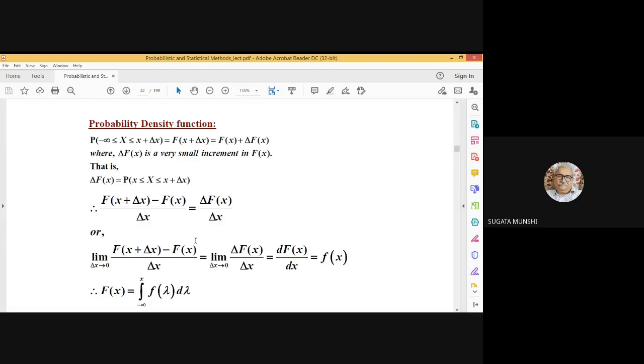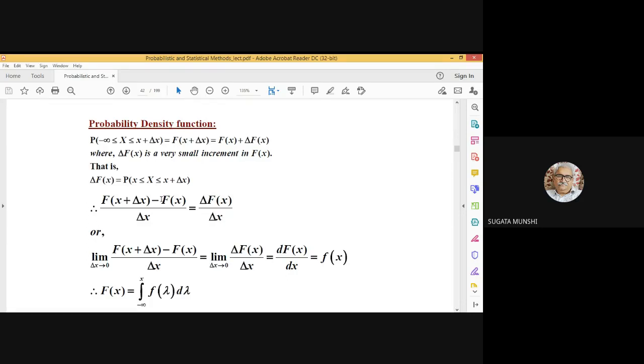So we get that F(x plus delta x) minus F(x) is equal to delta Fx. If you divide both sides by delta x, you get this expression.